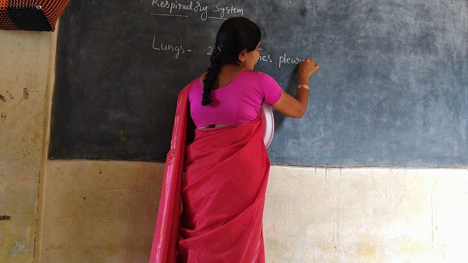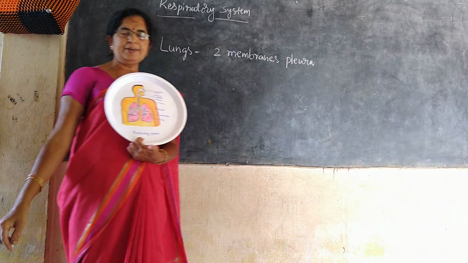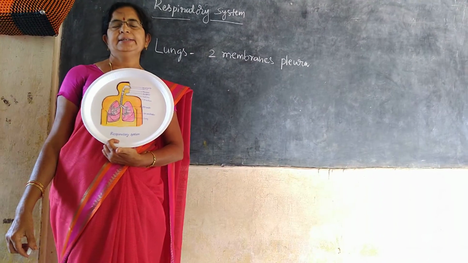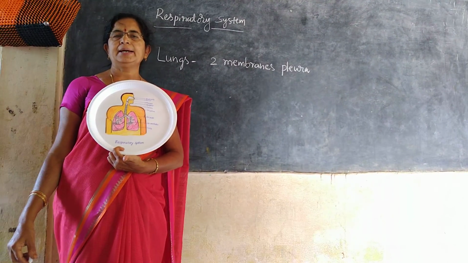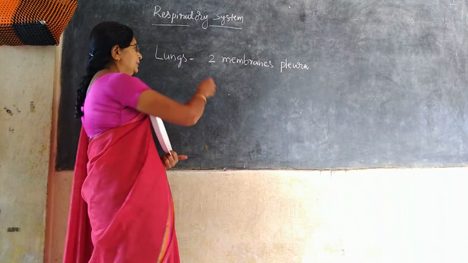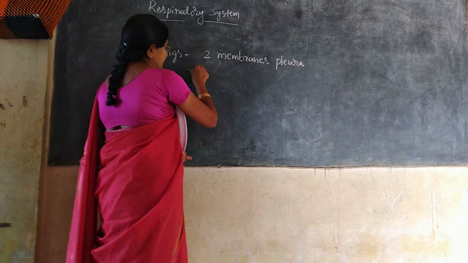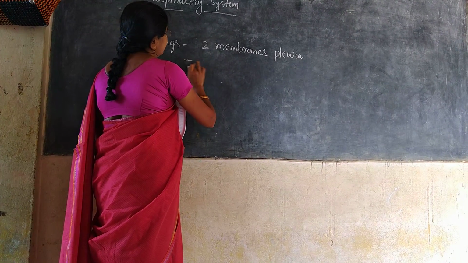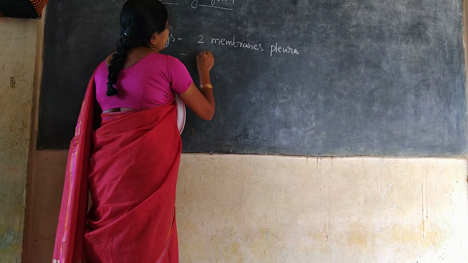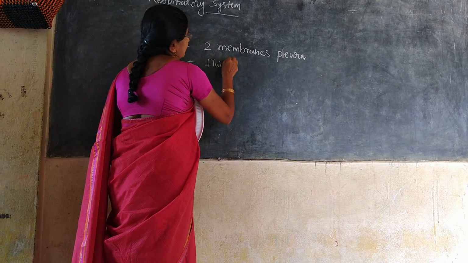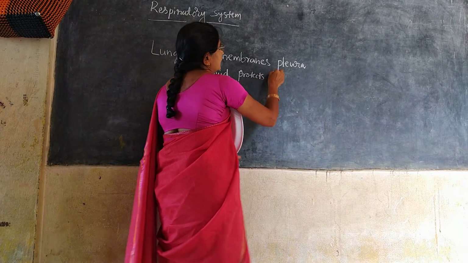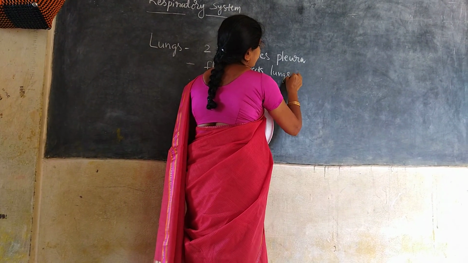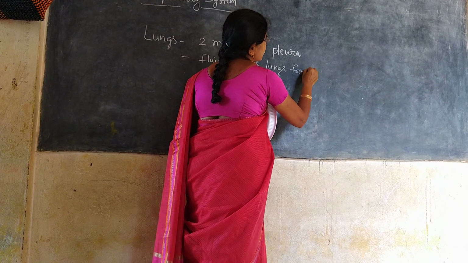In between two pleural membranes, a fluid is filled which will protect the lungs from mechanical shocks. What is the use of these pleural fluid? It protects lungs from the mechanical shocks.